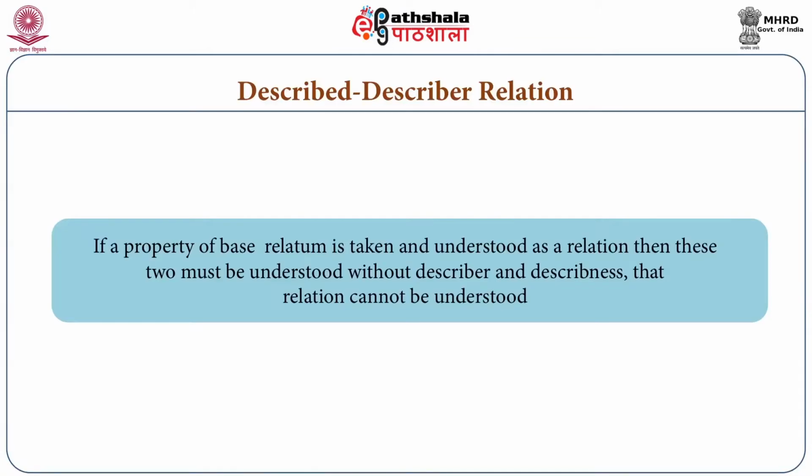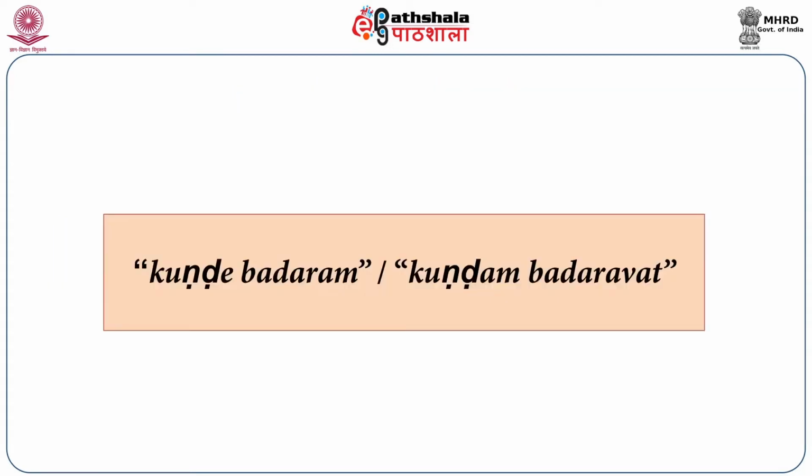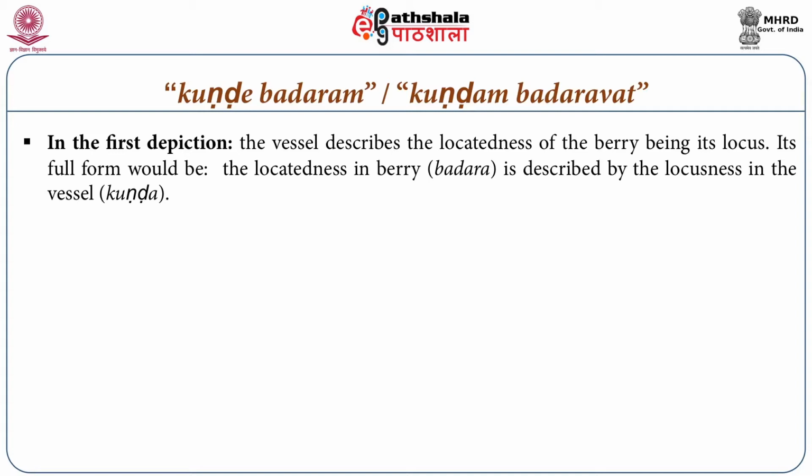relations which are taken as a relation only because those are property of base relatum. So if there is a property taken of base relatum and understood as a relation, then these two must be understood. Without describer and describedness, that relation cannot be understood. So here we can take this example, kunde badram kundam badarvat. So here kund means pot and badar means berry. So in kund, in pot, there is a berry.